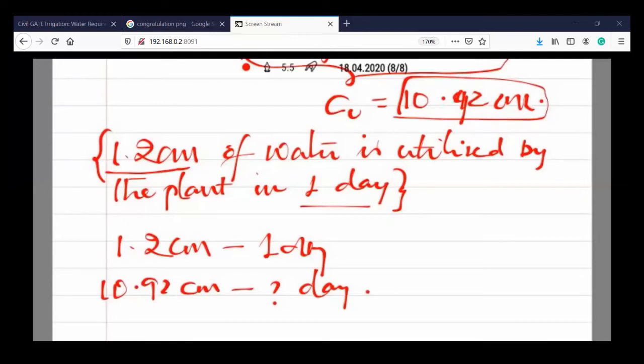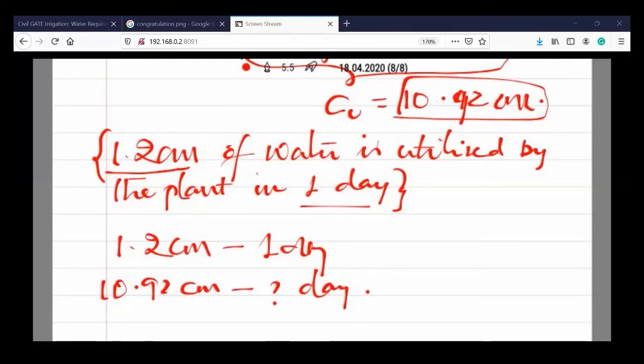So the water penetrated into the soil like this. Now you have to calculate the distribution efficiency by using the equation ND is equal to 1 minus Y by D.